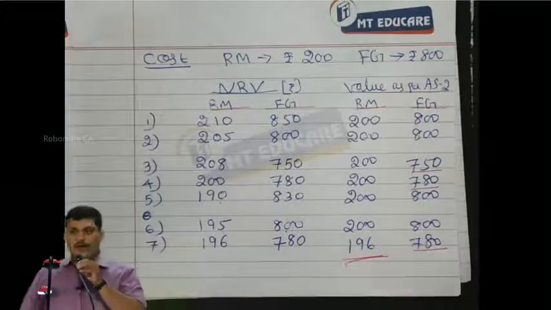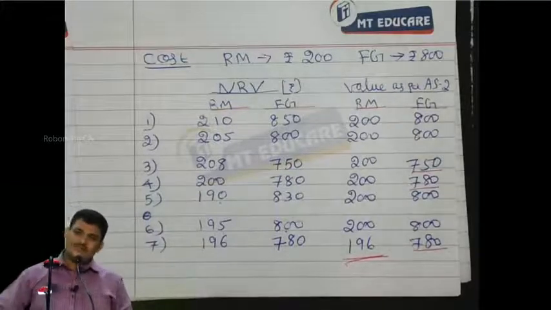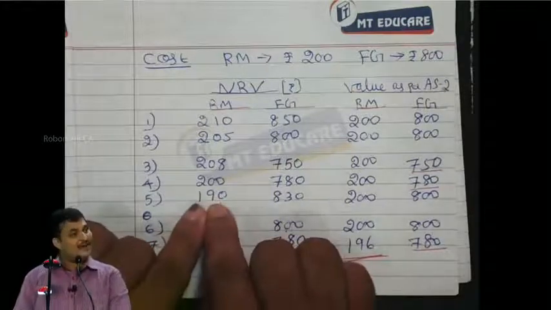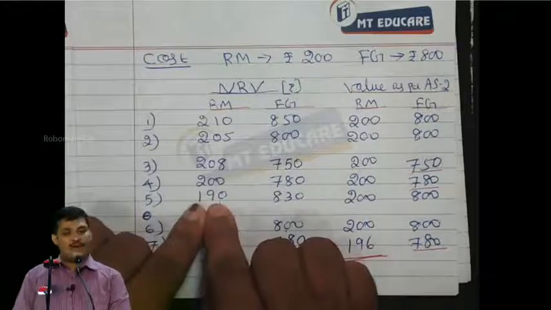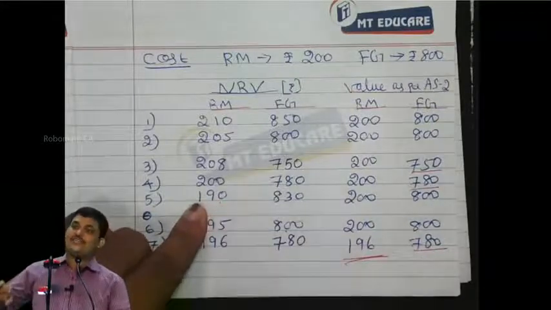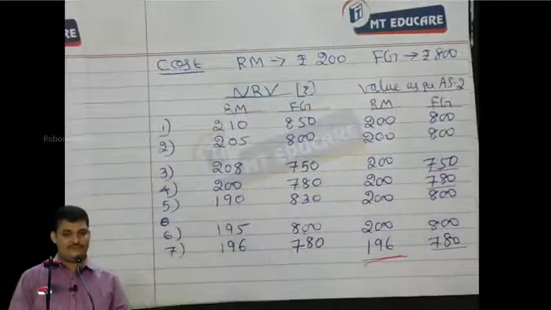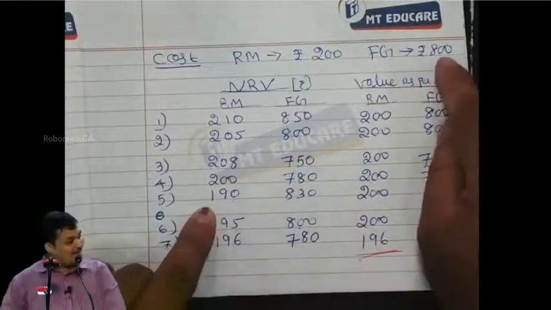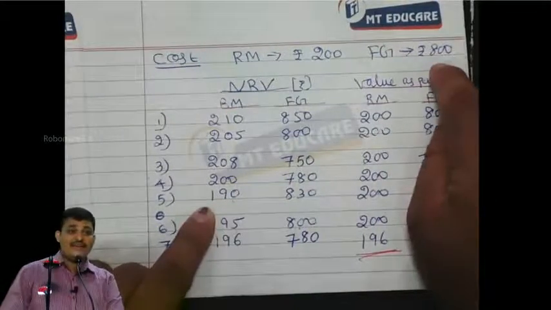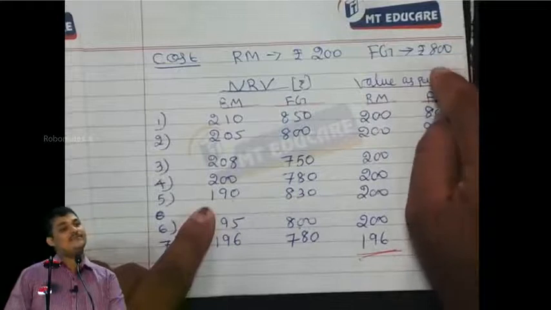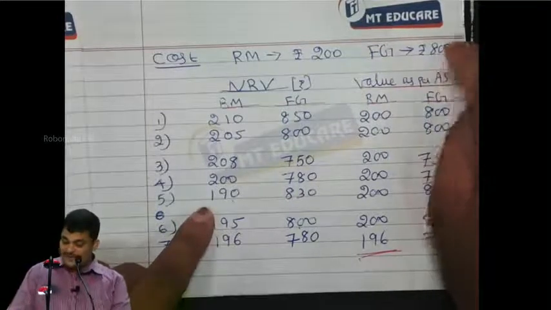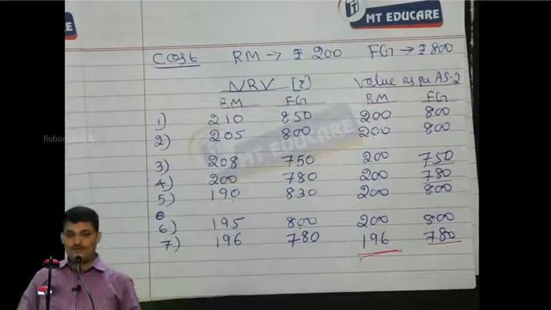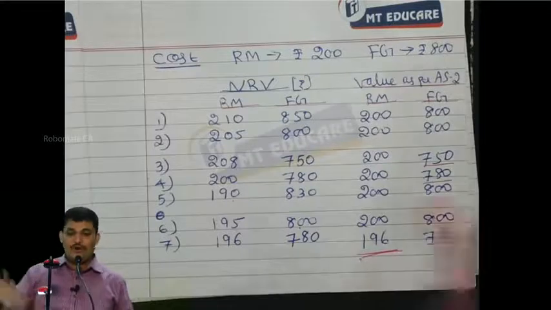Understood? Everybody? The concept is that suppose in this question, even though the NRV has become 190 for raw materials, the intention of raw material is to be used in production. So by producing those goods for 800, which includes raw material cost at 200, when we can recover 800 or more through finished goods, it means I can recover 200.